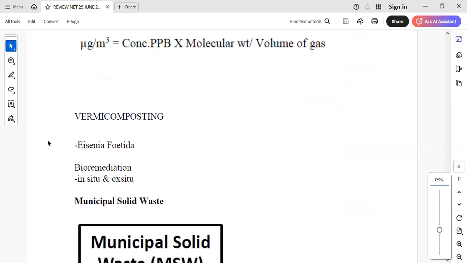Vermicomposting, we see after a long time, one question from vermicomposting, where the normal worm, Eisenia foetida, was there, then the green worm, etc. Two, three options were there. Once again, the teacher repeated this bioremediation in situ and ex situ, where they have asked whether it is done on the spot in the aerobic form or anaerobic form.